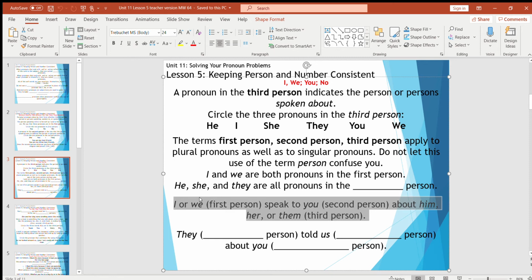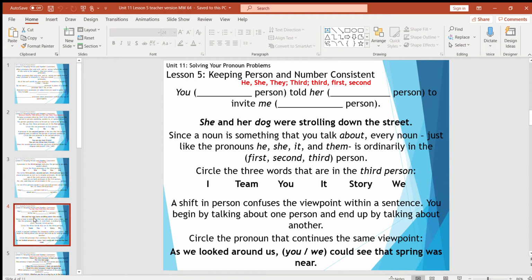So they would be which person? Third. Told us, which person? First, right, because you're included. About you would be second person. Always second person for you. You, like I just said, second person. Told her, third person, to invite me, first person. So, she and her dog were strolling down the street.